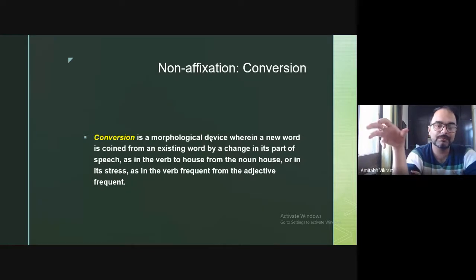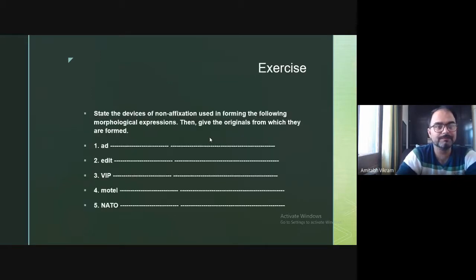Again, you are making a word that is actually a noun into a verb, like "beach the boat." Beach is a noun, but in "beach the boat" I am making beach a verb. So this is the process that we know as conversion, and in conversion you actually change the part of speech.